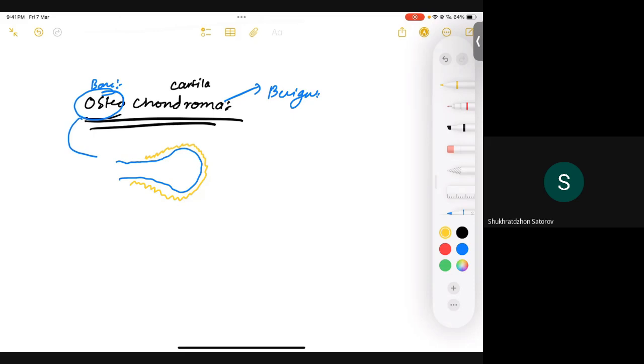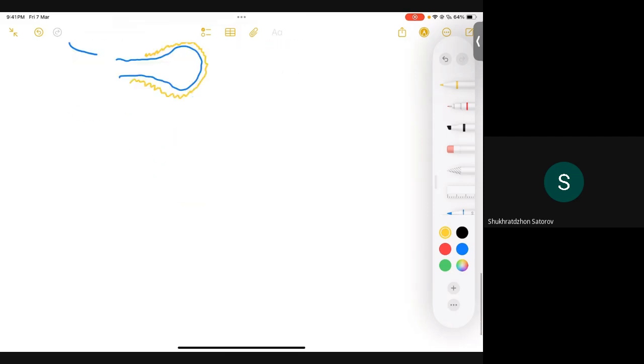If you have a bone tumor, osteo, and it has a cap of cartilage surrounding this tumor, we are going to call it osteochondroma, and as it is OMA, it means it's a benign tumor, right? Yes, sir.